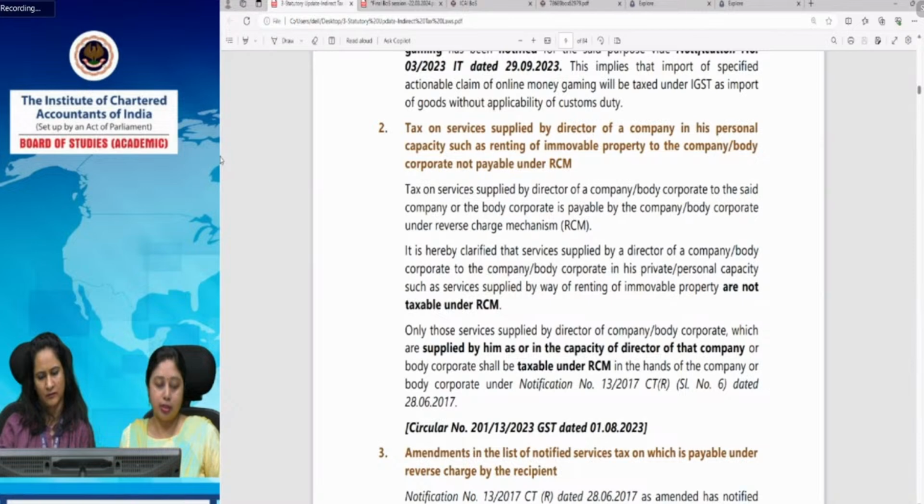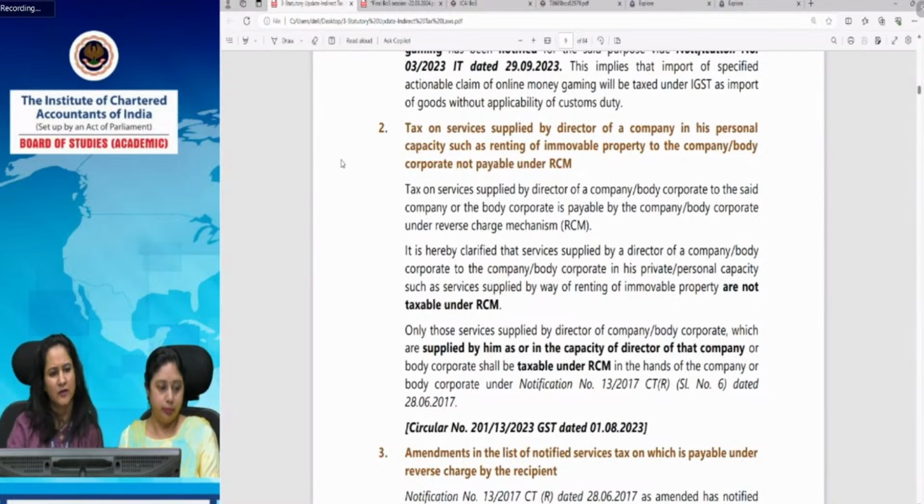First good which is notified here is the specified actionable claim. For that, it will be subject to IGST, but it will not be subject to customs duty. Just by virtue of our having notified it here does not make it taxable under customs law. So that is why these goods will be notified separately.